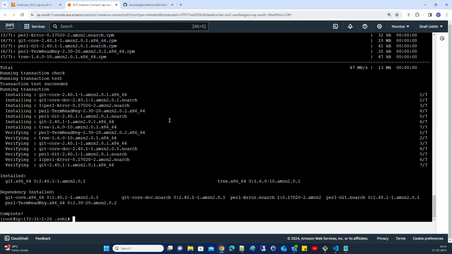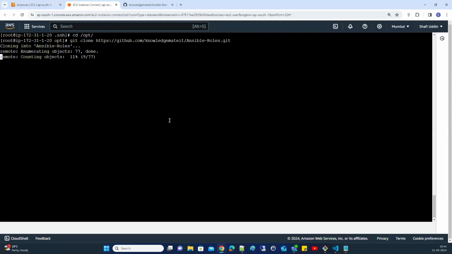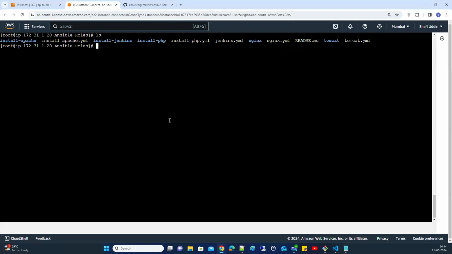Right now, let's clone that. Let's go to some OPT location. Let's go inside the Ansible roles folder. So we have install Apache and there is an install apache.yaml. There are two files, right? Install Apache, install apache.yaml file, and install Jenkins, and there is one jenkins.yaml file, and install PHP, and there is one install php.yaml file.